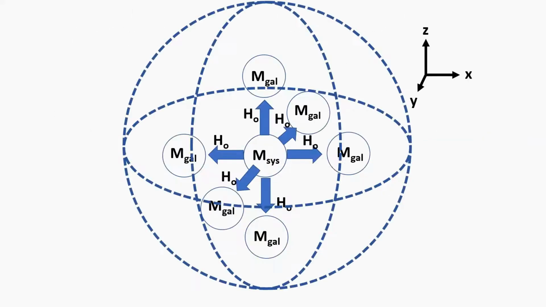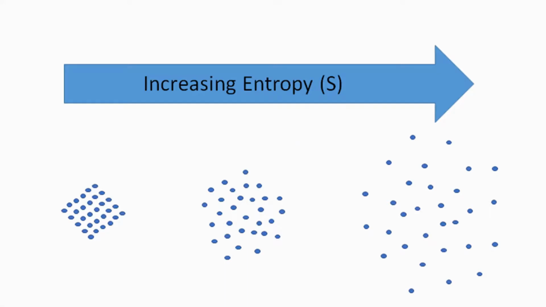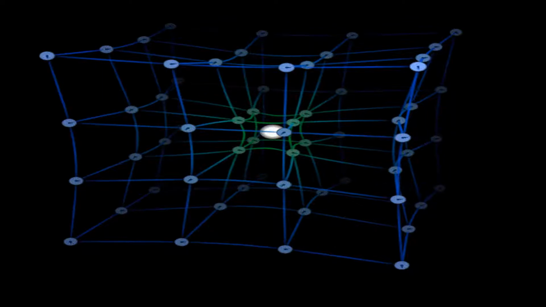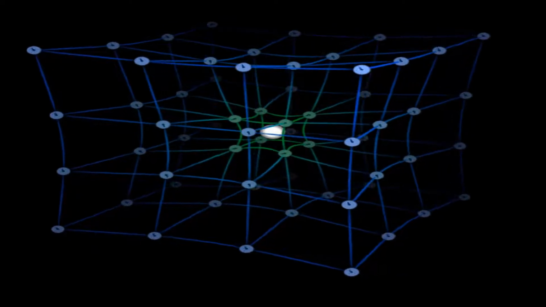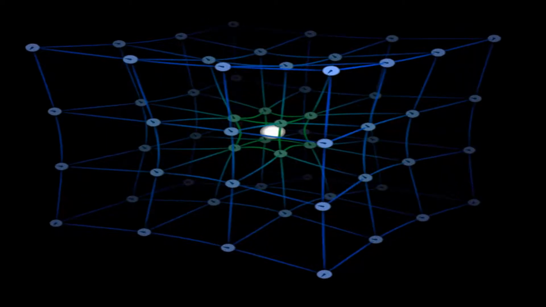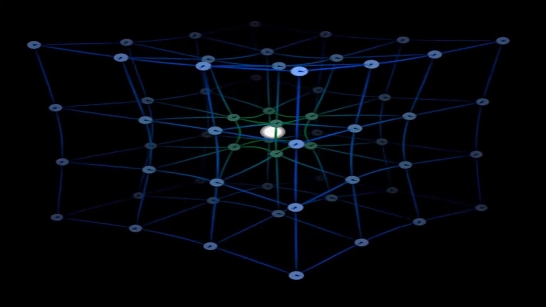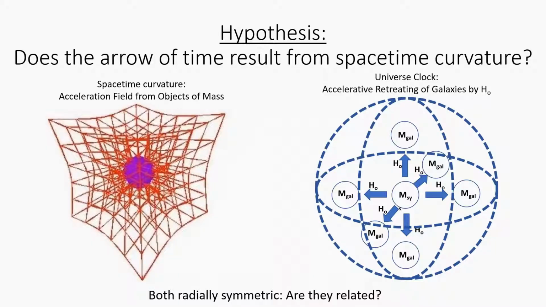Now that we have a definition of time as a radial spatial dimension of entropy change, if we look at other radially symmetric phenomena in our universe, we can identify space-time curvature of general relativity as also fitting into this radially symmetric category. This begs the question as to whether a relationship exists between these two phenomena.